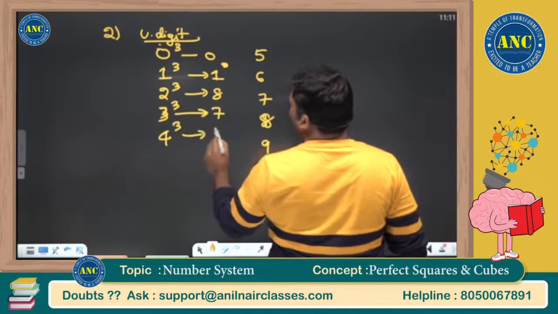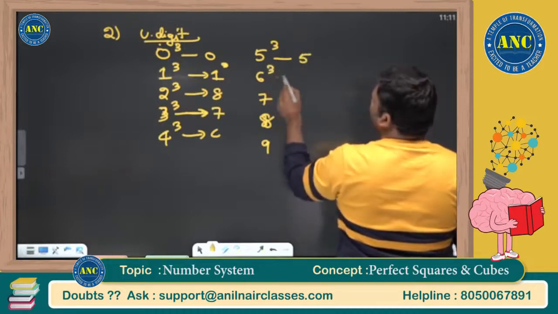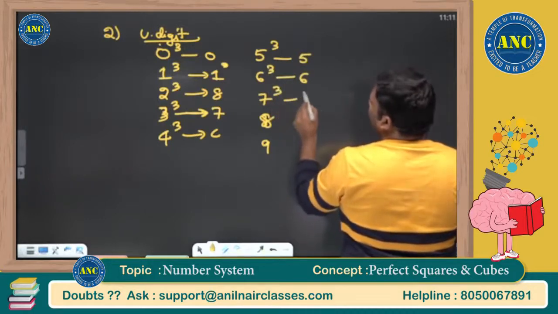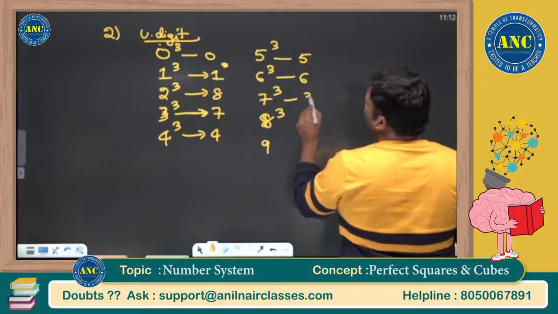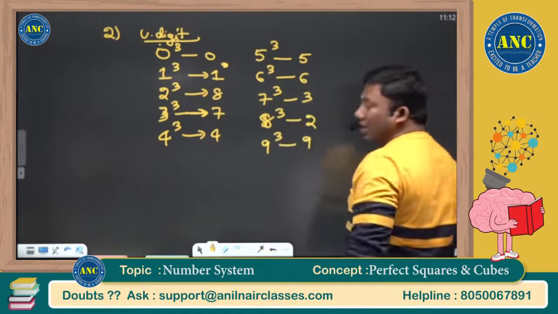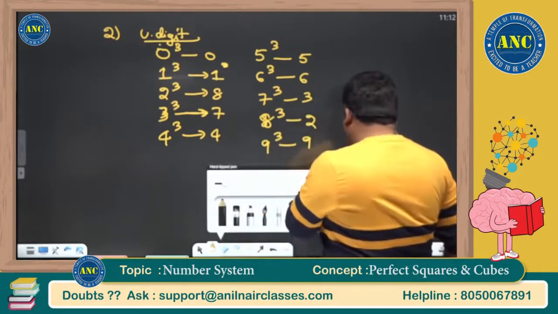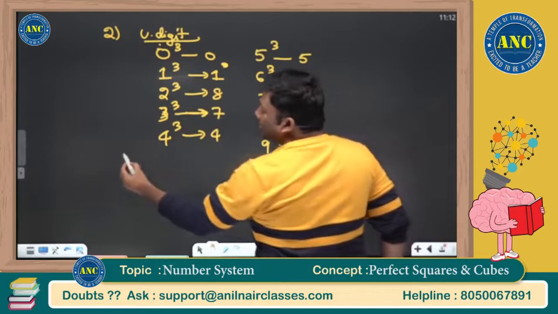4 cube 64, 5 cube 125, 6 cube 216, 7 cube 343, 8 cube 512, 9 cube is 729. Now listen, very, very important, sir. This is an extremely important key point. What is that we discussed yesterday?